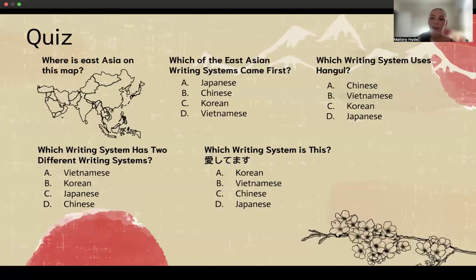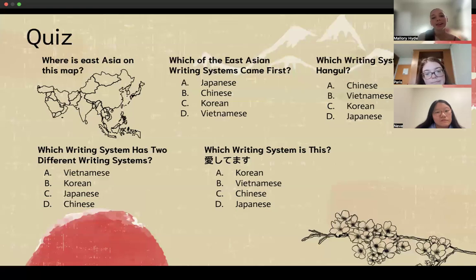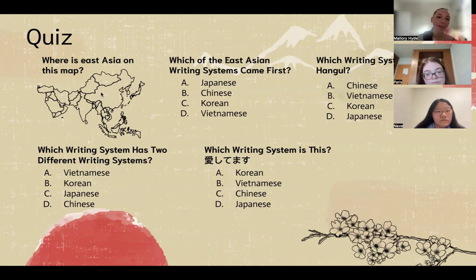Now we have our quiz on the different writing systems in East Asia. So first question is, where is East Asia on this map? I'm going to give you a little bit of time to think about that and answer this question. East Asia on this map is over here. We have this big blob right here, over here, and down here.